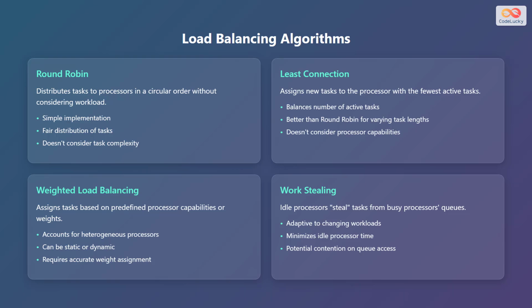Third, weighted load balancing. This algorithm assigns tasks based on predefined processor capabilities or weights, accounting for heterogeneous processors. It can be static or dynamic, but requires accurate weight assignments. Finally, work stealing. In this algorithm, idle processors steal tasks from busy processors' queues. This is adaptive to changing workloads and minimizes idle processor time, but there may be potential contention on queue access.